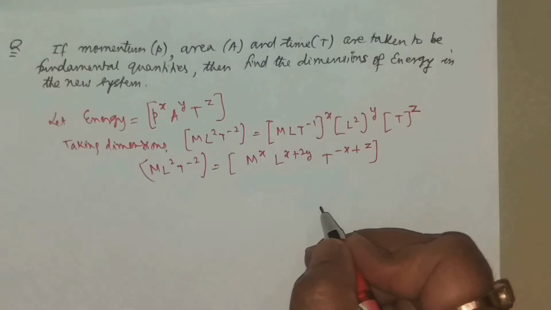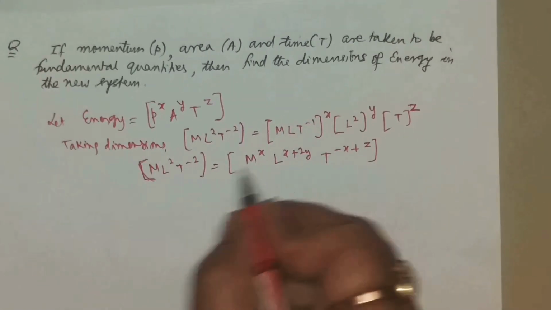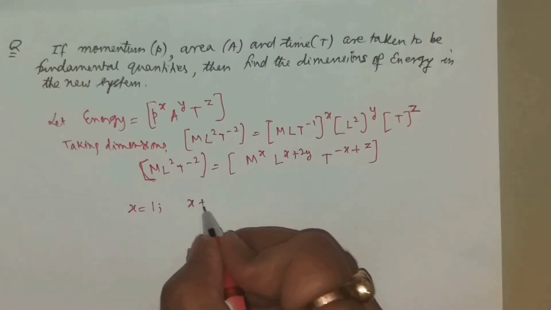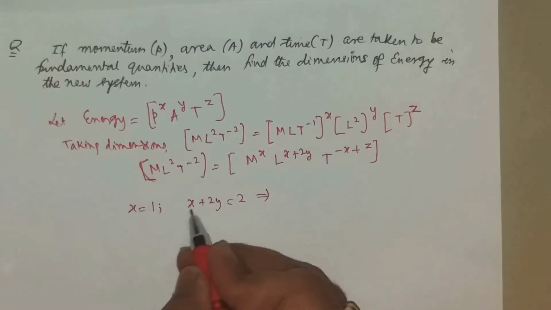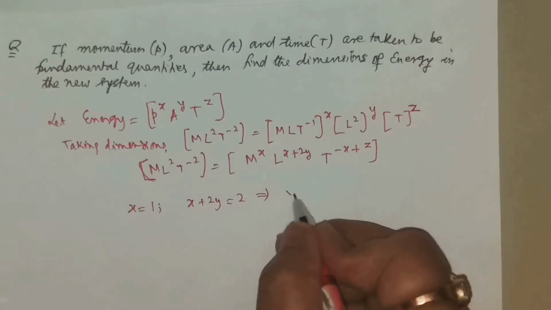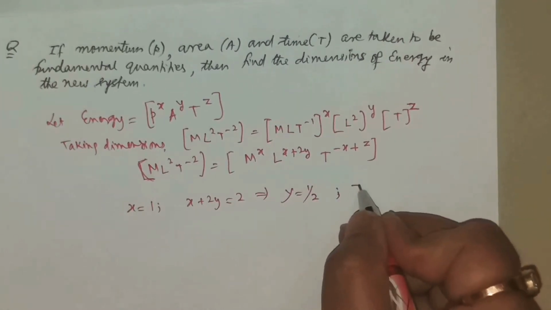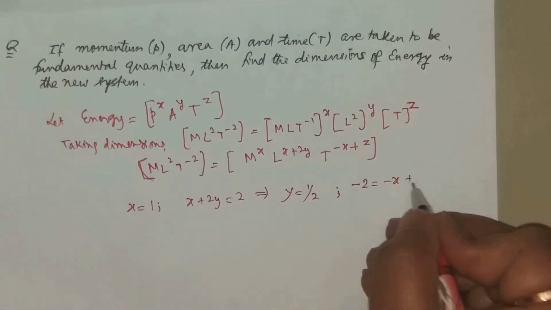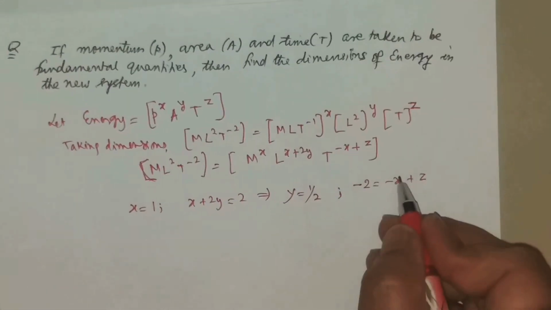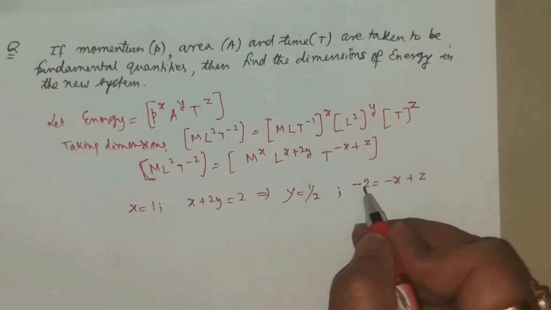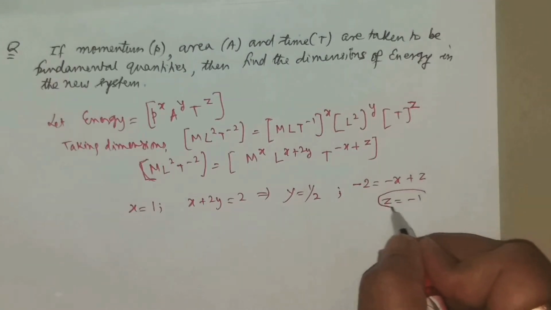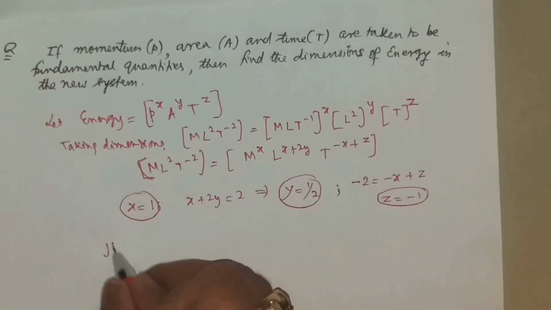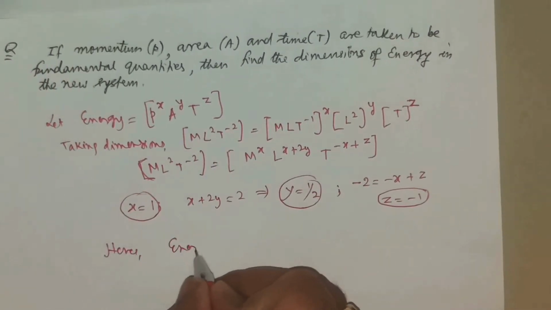Carefully see the powers. Now equate the powers of similar quantities. x is 1, then we have x plus 2y is equal to 2. x is 1, 2 minus 1 is 1, so y is equal to half. And the power of T, minus 2, is equal to minus x plus z. Put the value of 1 here. So minus 2 plus 1 is minus 1, z is equal to minus 1, y is equal to half, x is equal to 1.